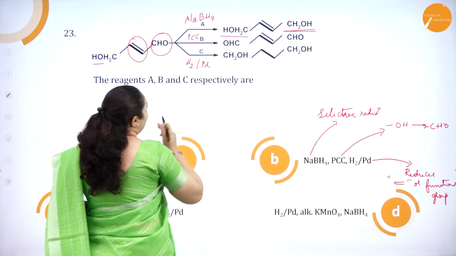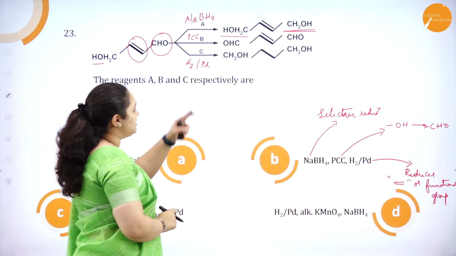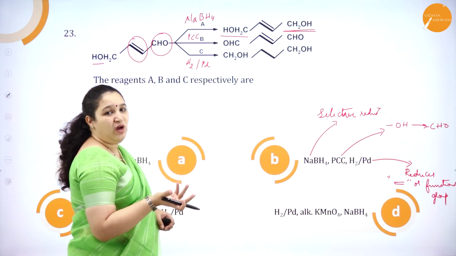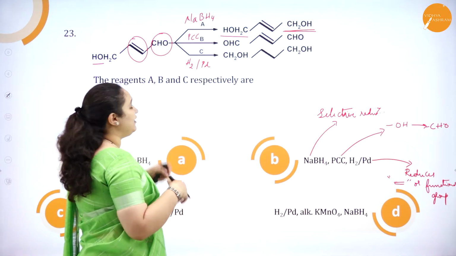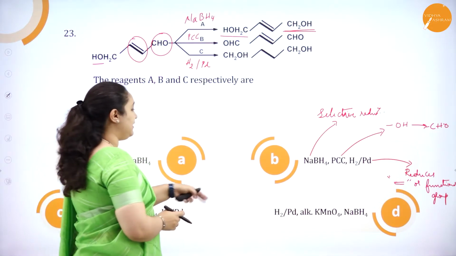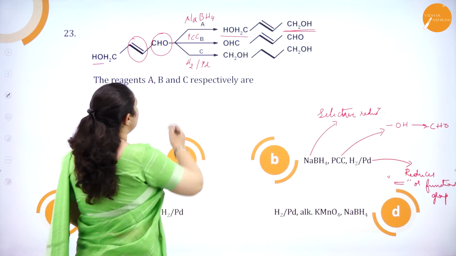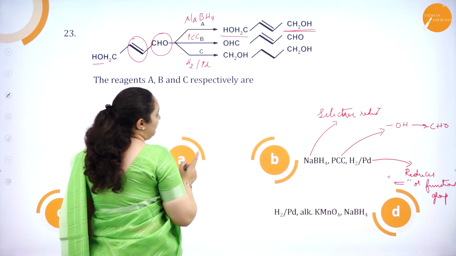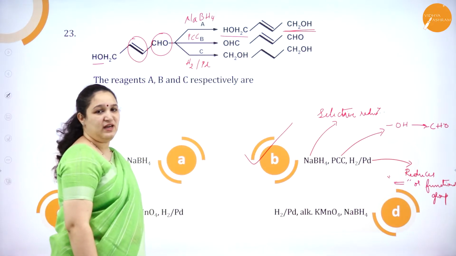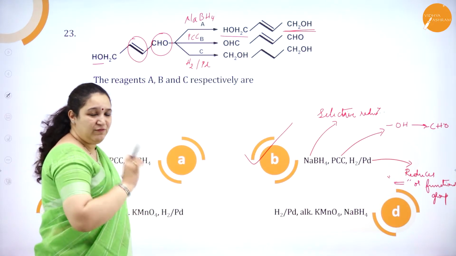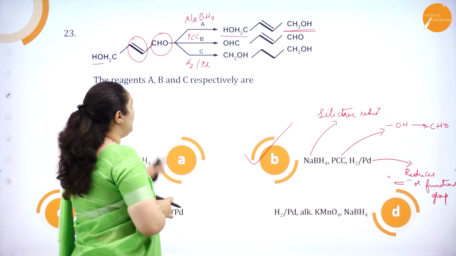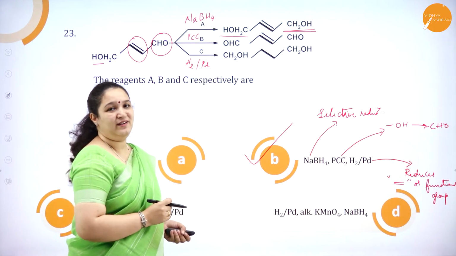We do not require a strong oxidizing agent like alkaline KMnO4, which will convert an alcohol to a carboxylic acid or an aldehyde to a carboxylic acid group. We don't have such a product. So obviously options C and D are ruled out, and the order is NaBH4, PCC and hydrogen with palladium, that is option B, the correct answer. If you know the function of the catalyst, what its role is, then it is very easy to come to the correct answer.